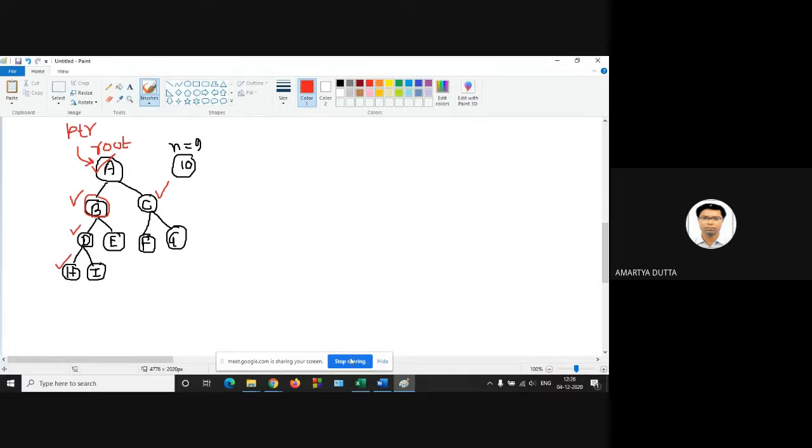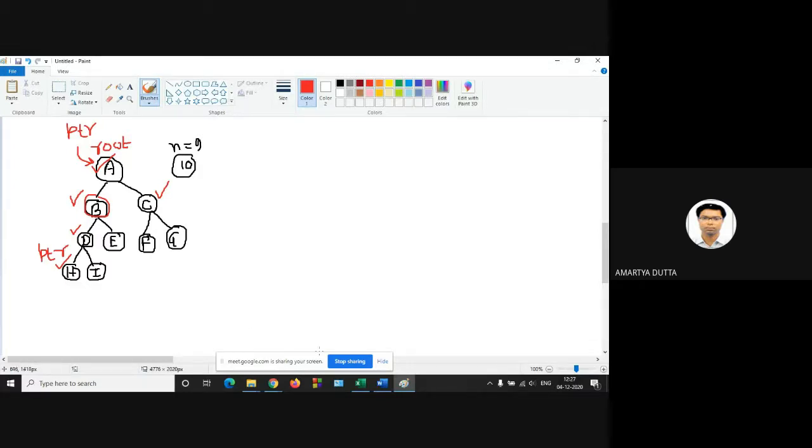It is true, because H, I, E, F, G are the leaf nodes. That's why they contain the null links. They have no left child and no right child. So when PTR is at H, its left child and right child are both null.